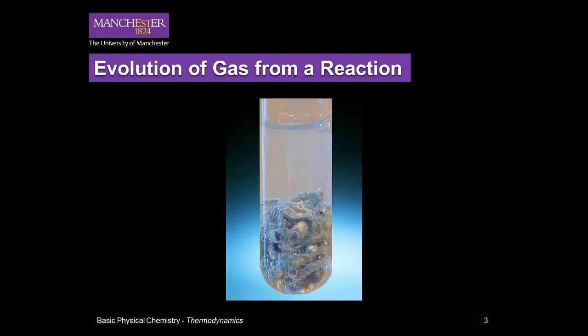So thinking in terms of chemistry, it is usually obvious when a reaction releases heat energy, but how might a chemical reaction perform mechanical work? The answer is when a gas is released. The reaction between zinc metal and hydrochloric acid produces hydrogen gas as shown in the equation on the slide.